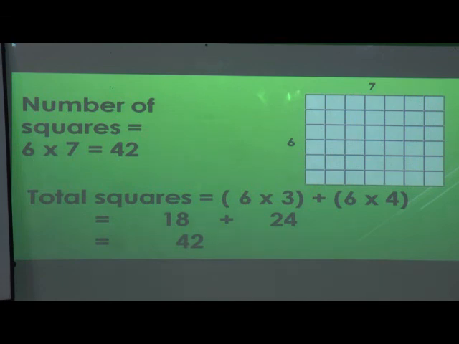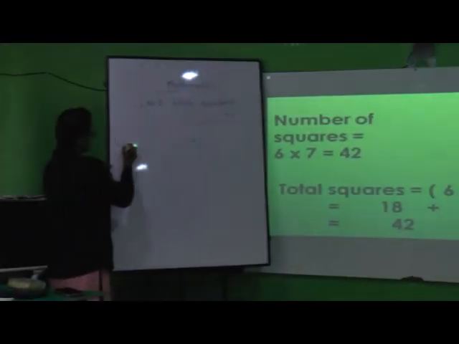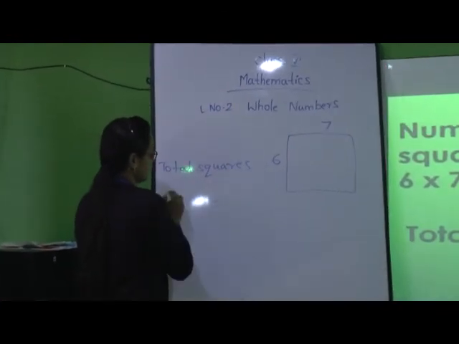So few squares are given to you. We have to solve this in different ways. Let us see how to solve it. Okay. See students, we have few squares. It is given there, 6 and 7. Now we are going to divide these squares. We have to find the total squares.